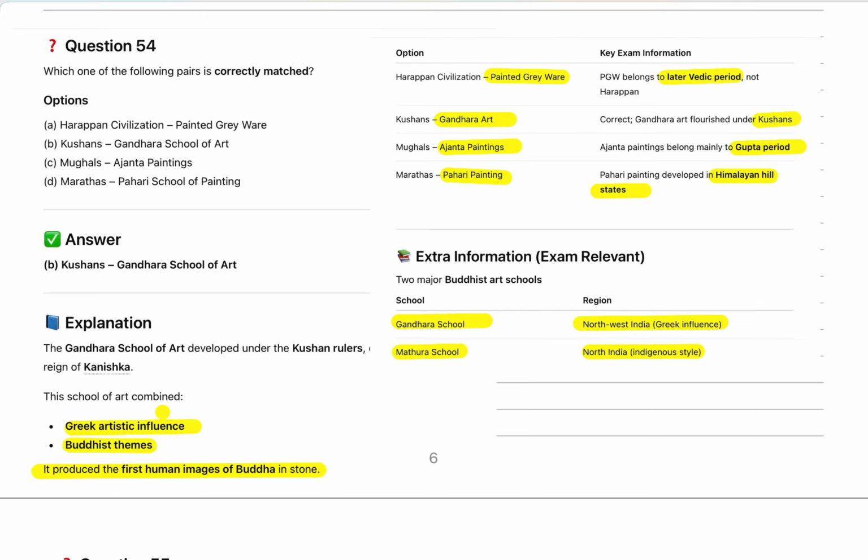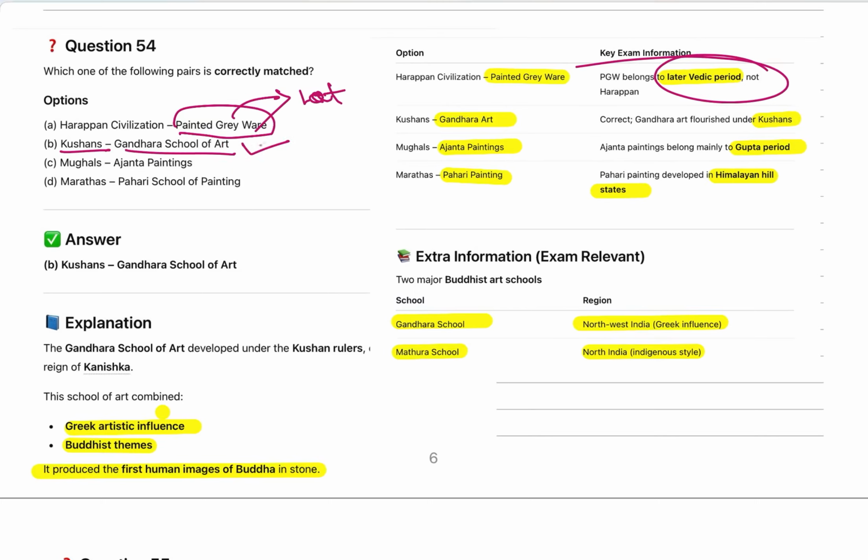Which one of the following pairs is correctly matched? It is given Harappan civilization, painted grey ware. No, painted grey ware is basically later Vedic period. Then Kushana, Gandhara school of art. Yes, this is correct.